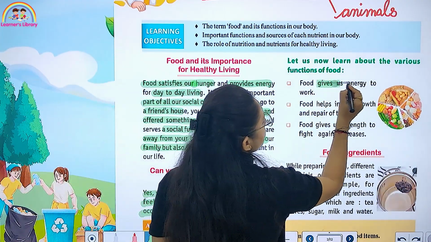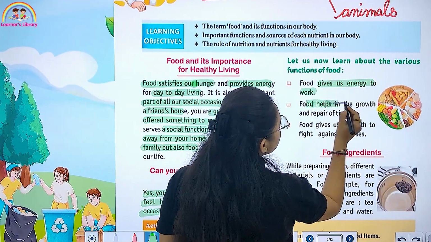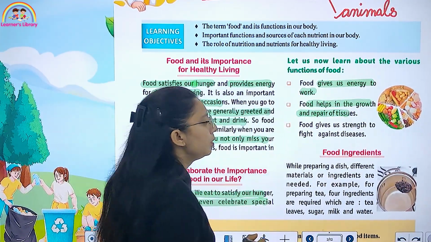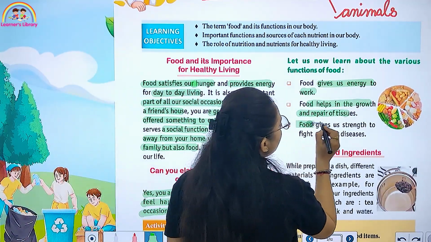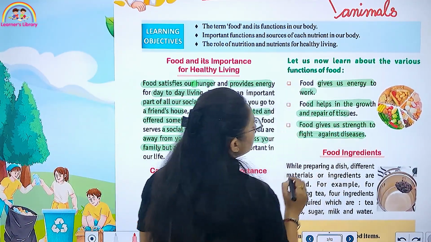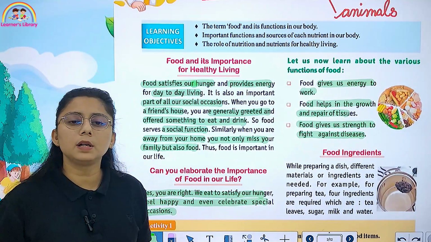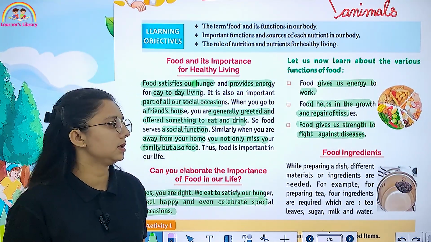It gives us energy to work. Food helps us in growth and repair of tissue. It repairs our tissue and helps in growth. Food gives us strength to fight against disease.